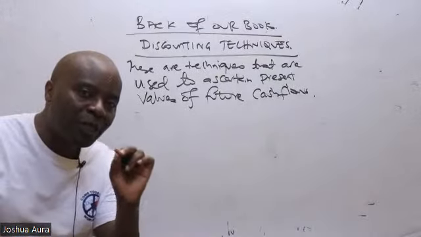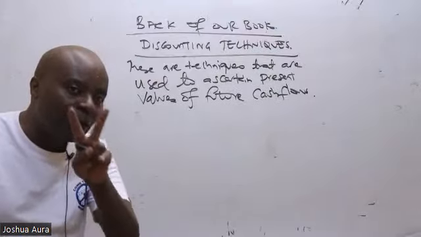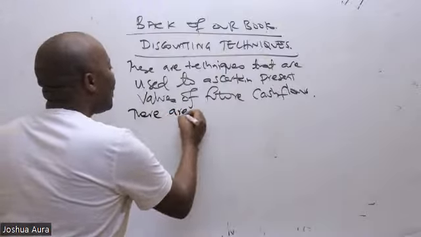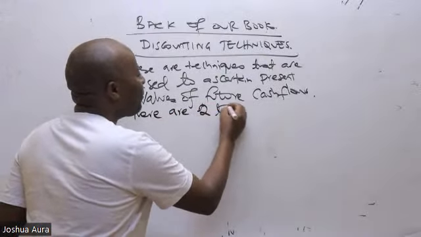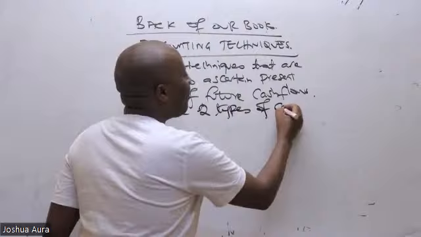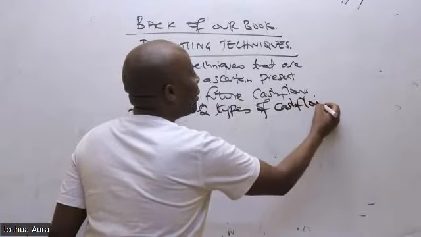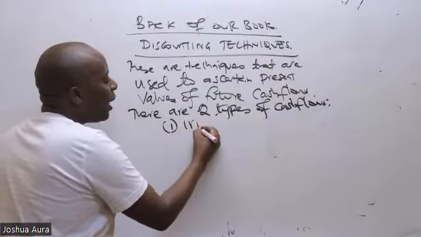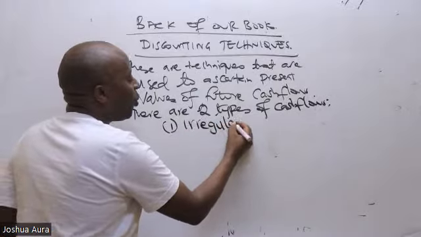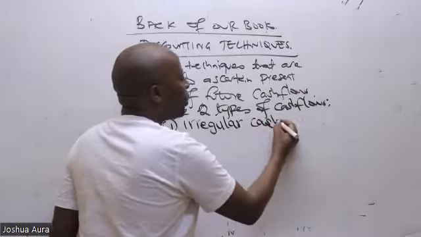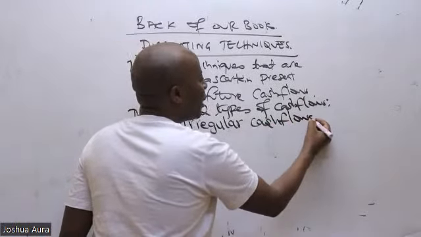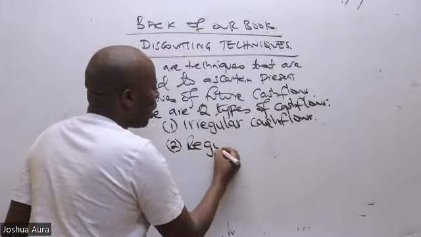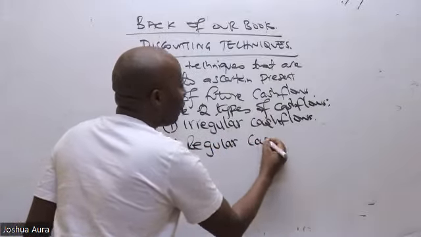there are two types of cash flows. Number one, we have what we call irregular cash flows, and then number two, we have what we call the regular cash flows.